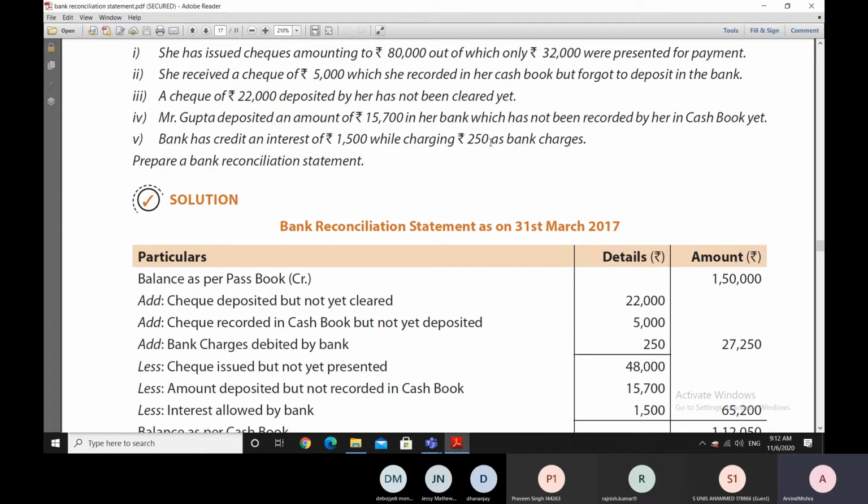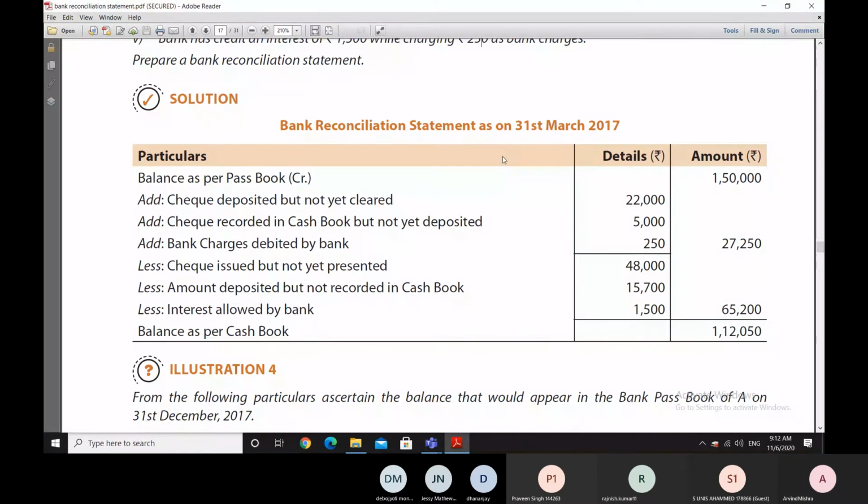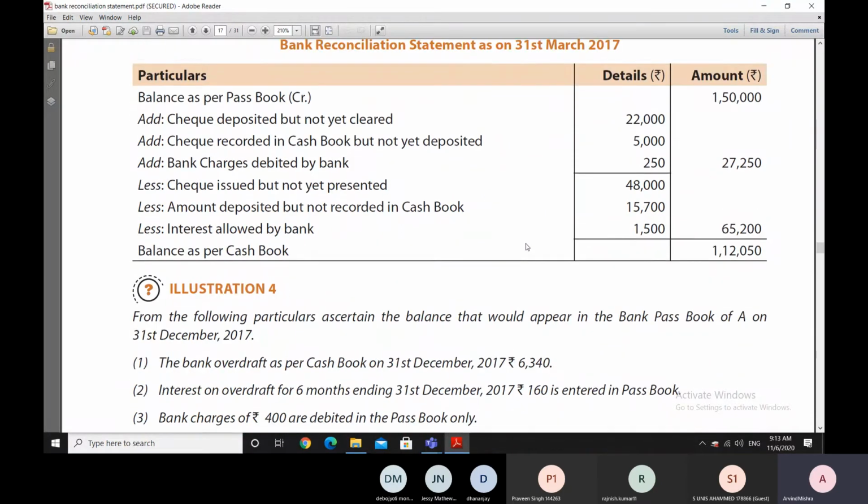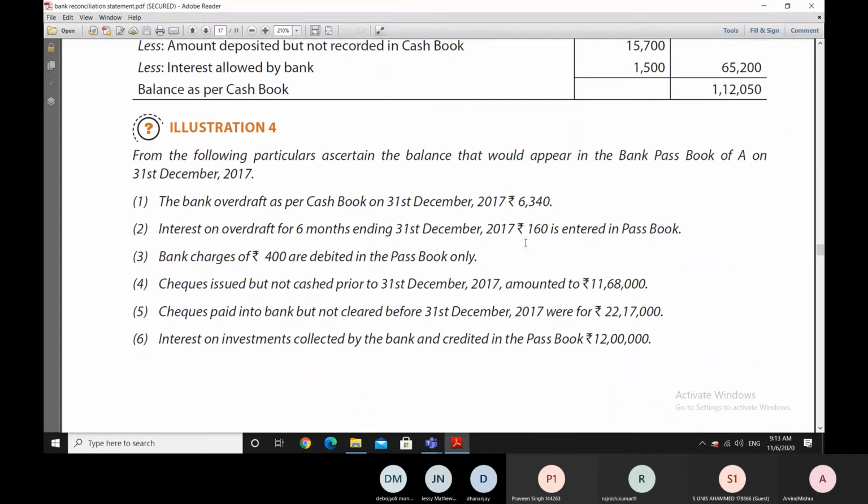Why does it have to be added? Because the bank passbook balance has become lesser. So we need to go towards the cash book balance, so we have to add it back. And thereby we reach a final figure of 1,12,000 rupees, which is the balance as per cash book. And that's how this bank reconciliation statement shows the final reconciliation.